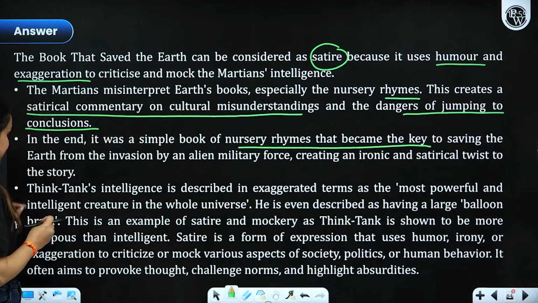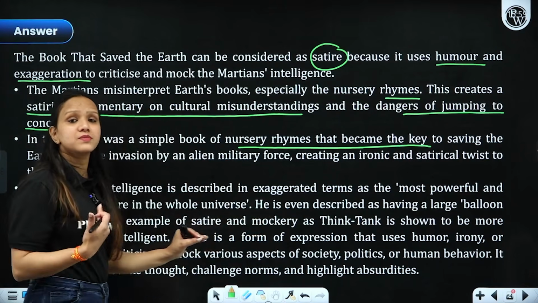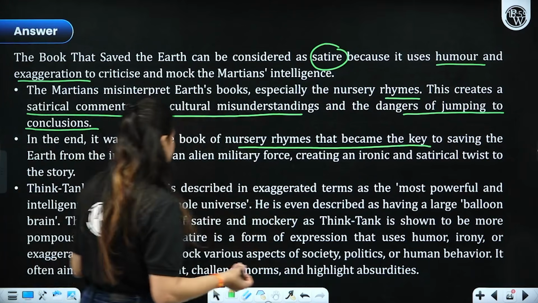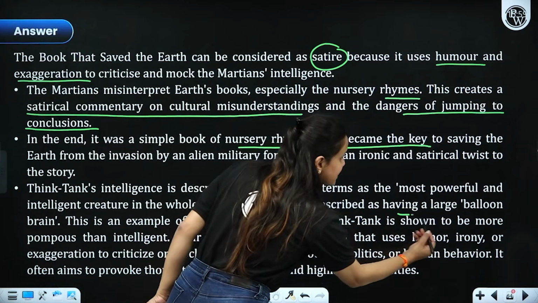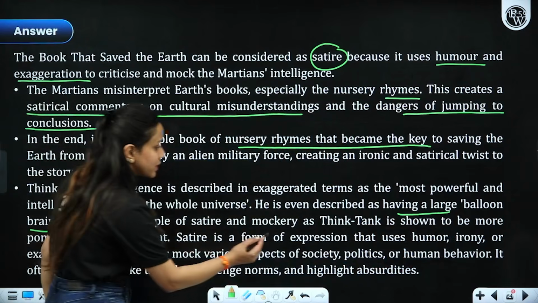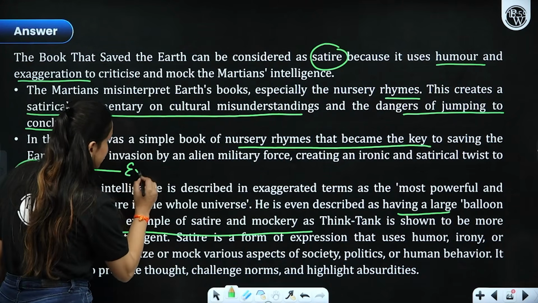Think Tank's intelligence is being exaggerated here because he used to consider himself one of the most intellectual creatures in the entire universe, and the most powerful. He is even described as having a large balloon brain. This is an example of satire and mockery as things have been exaggerated. So this is an example of exaggeration as well.